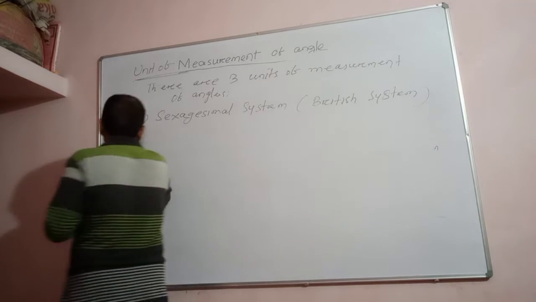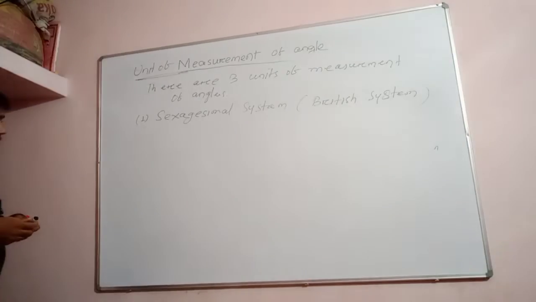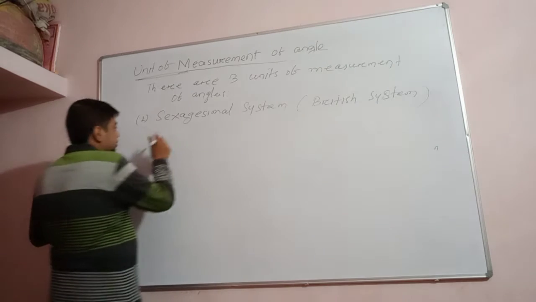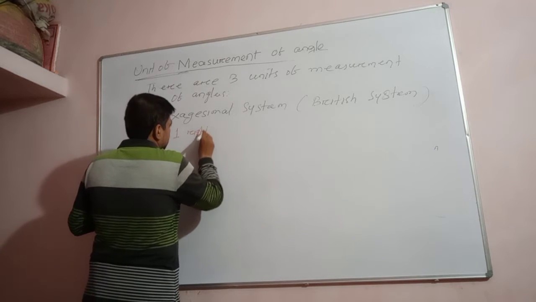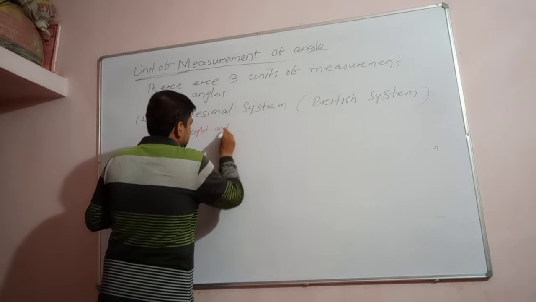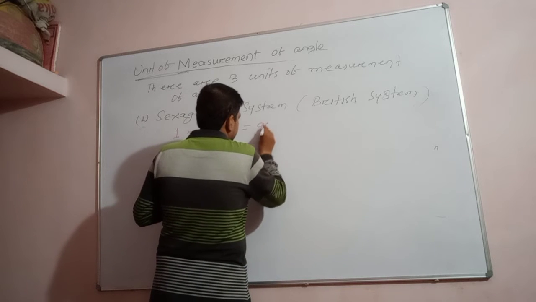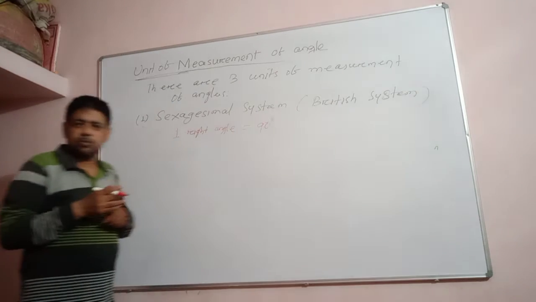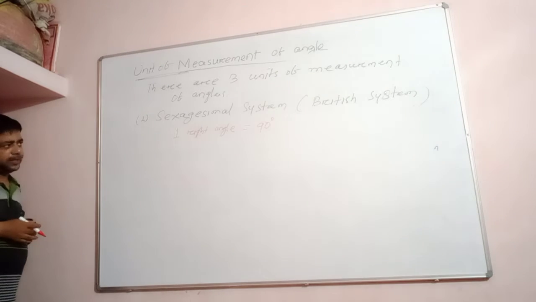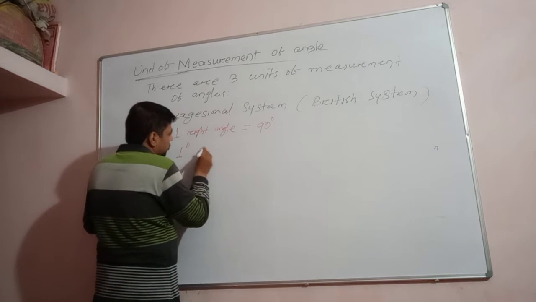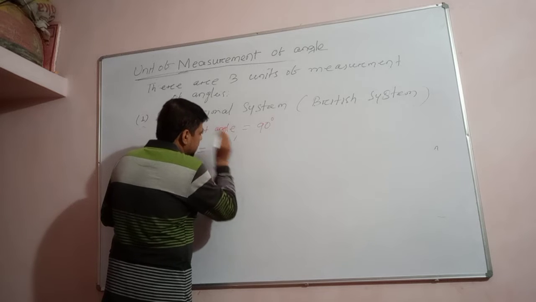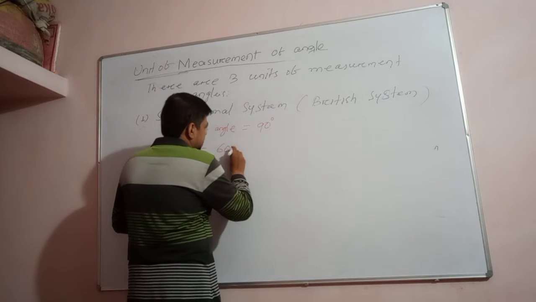In this system, one right angle is equal to 90 degrees, as all of you know. And 1 degree is equal to 60 minutes.